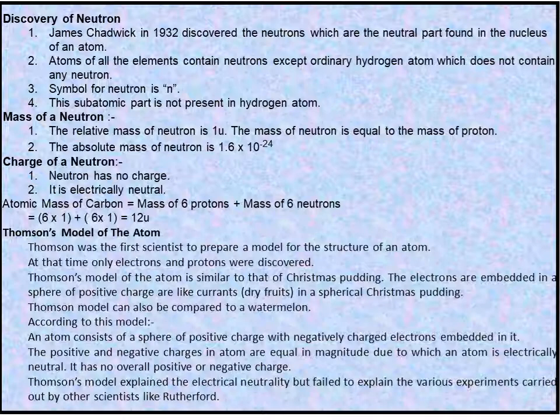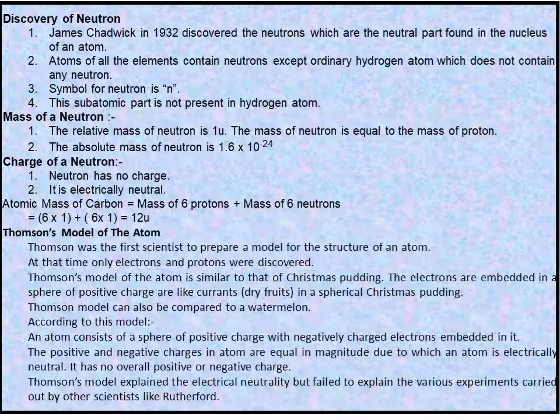Second, atoms of all the elements contain neutrons except ordinary hydrogen atom, which does not contain any neutron. Third, the symbol for neutron is small n. This subatomic particle is not present in the hydrogen atom.